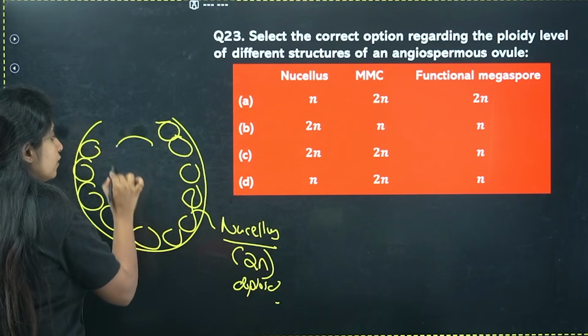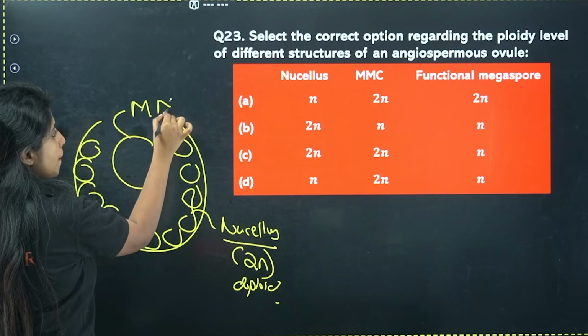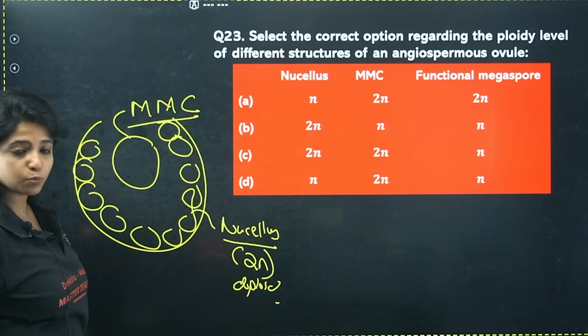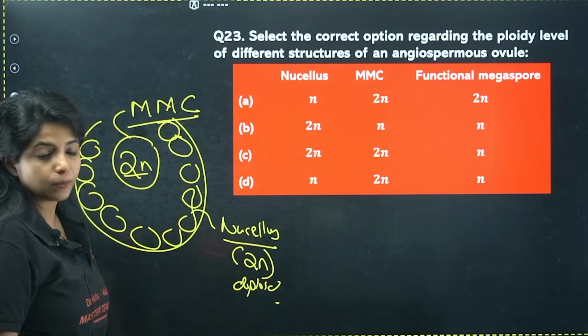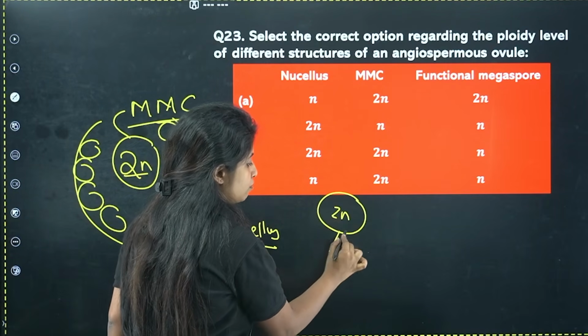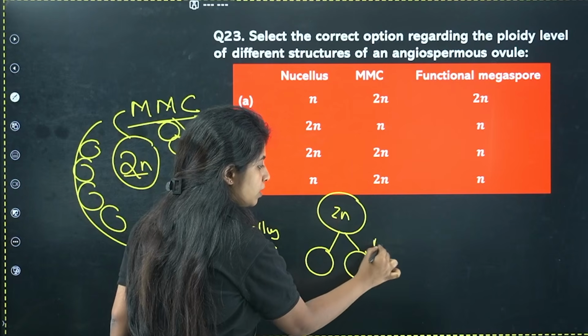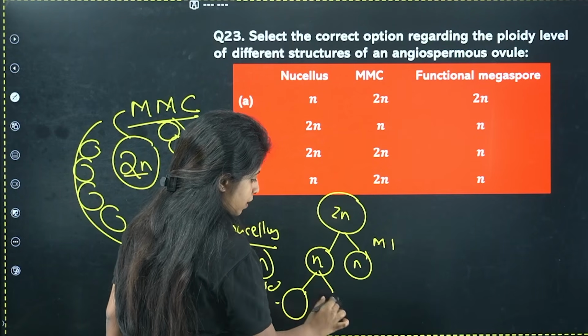And then over here, you have one big cell which is known as the megaspore mother cell. This is also going to be diploid. This diploid megaspore mother cell undergoes meiosis. After the first stage of meiosis, meiosis 1, it becomes haploid in nature, and again undergoes meiosis.